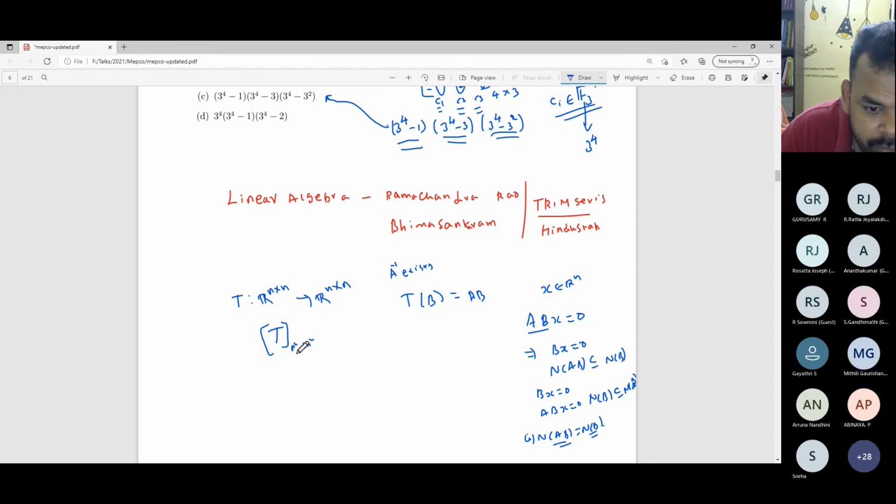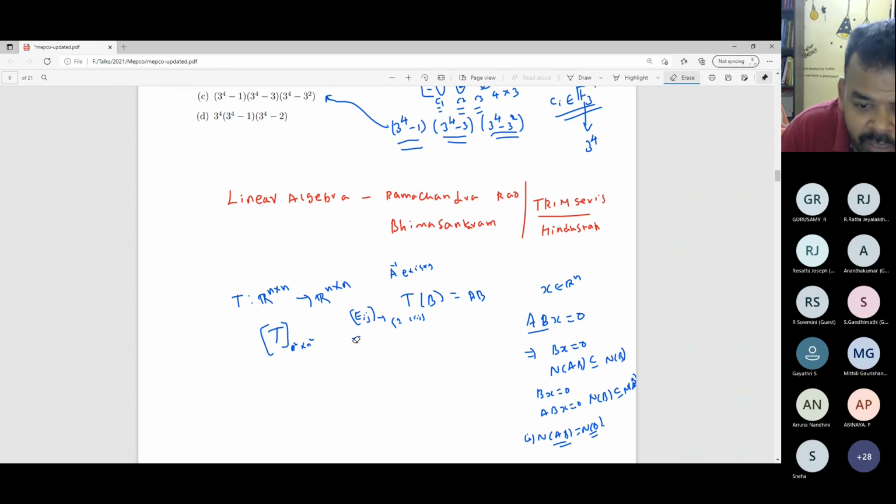This type of questions also sometimes come in the CSIR question paper. Sometimes for a fixed B we can use the property of determinant. Instead of an invertible matrix A, they may take an arbitrary matrix also. I don't know. I have to think about it.